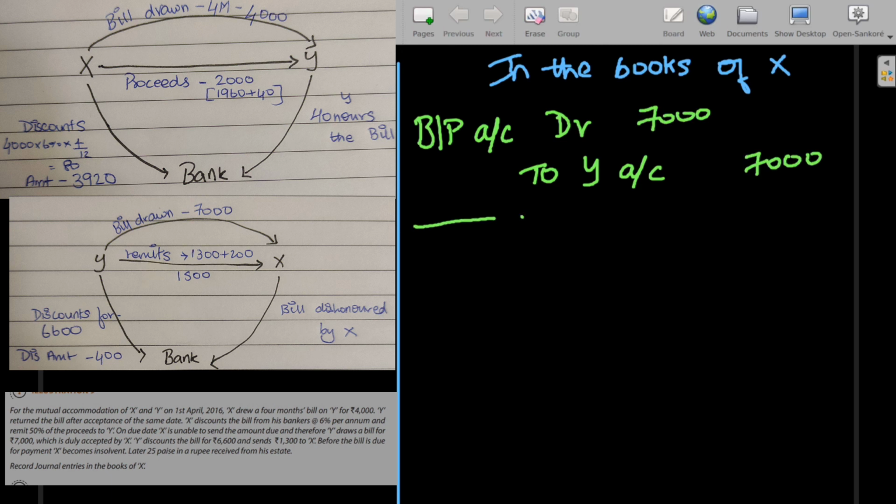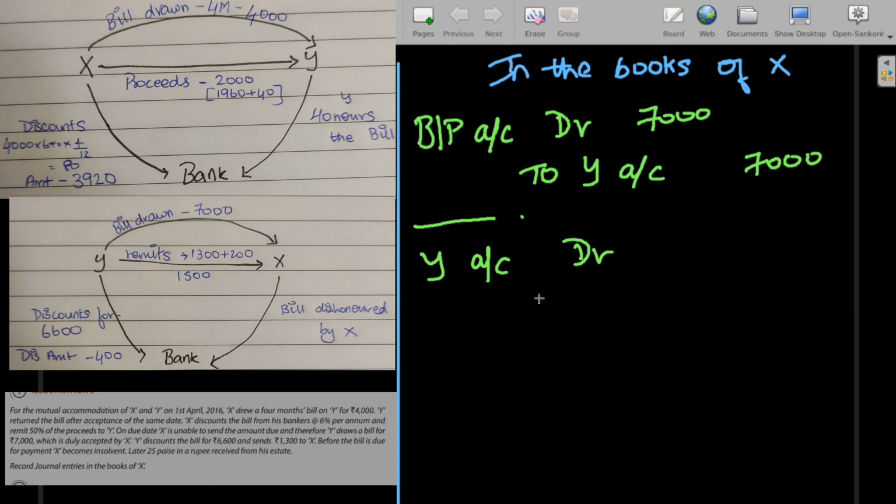So later on, they say that 25 paise in a rupee was received by Y from X's estate. So we are paying Y now for the remaining amount, which is 3,500, which we found in the flowchart. So the entry for that would be Y account debit. We are doing Y account debit because Y was a creditor and now we have paid the creditor back, so a creditor decreases.